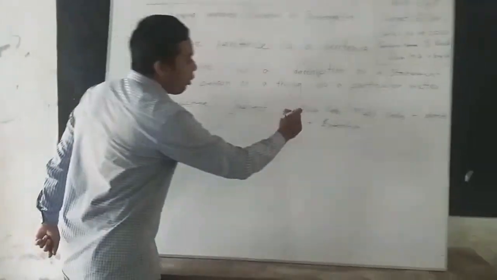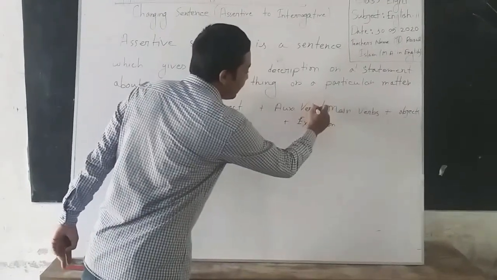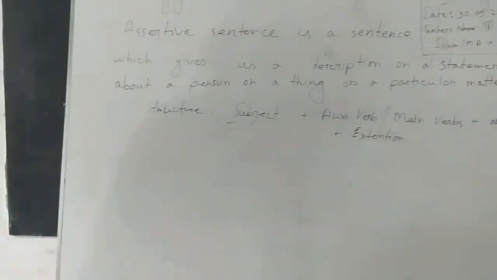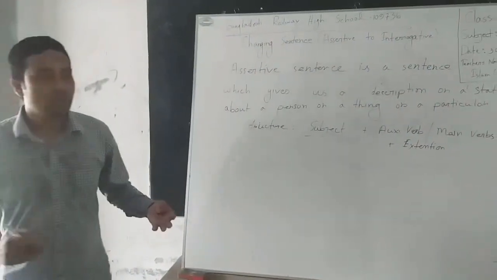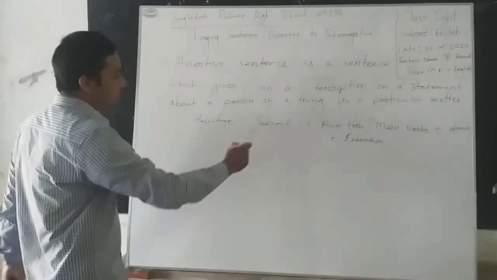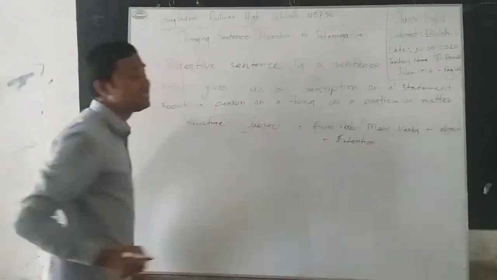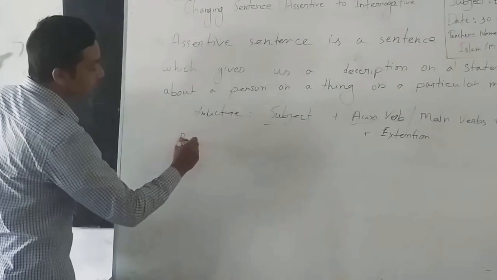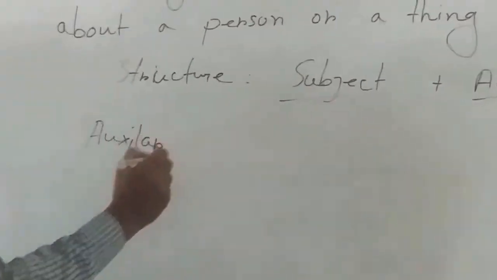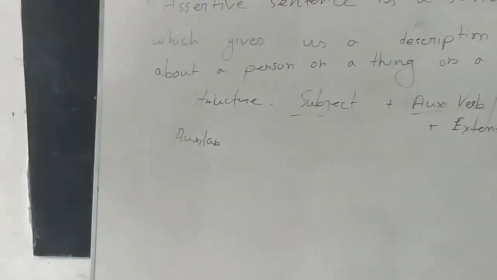So you have to be very careful to watch the subject. Then the auxiliary verb. I have already told you that these auxiliary verbs sometimes actually work as main verbs. You see that there are many auxiliary verbs in English sentences, but let me write some of them, because many students do not know what the auxiliary verbs are.